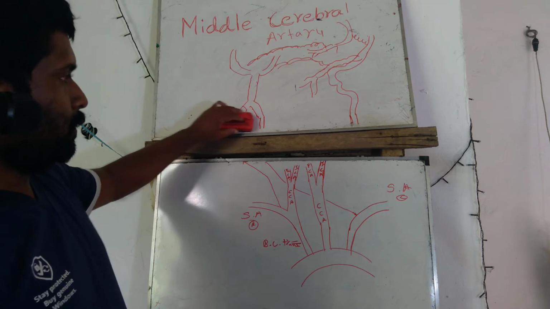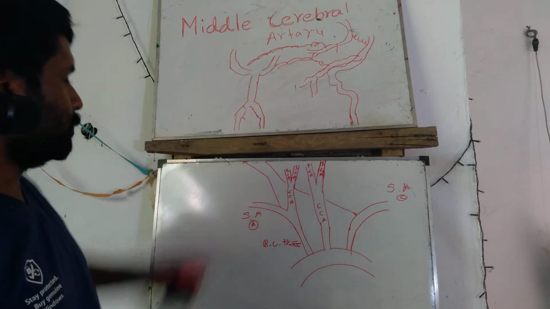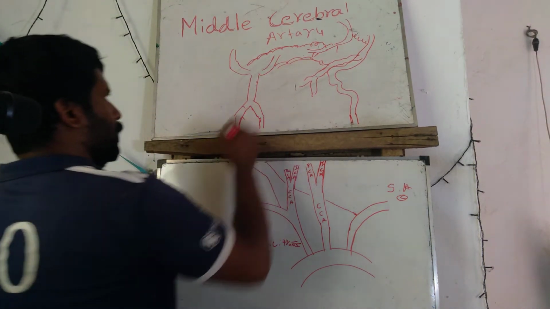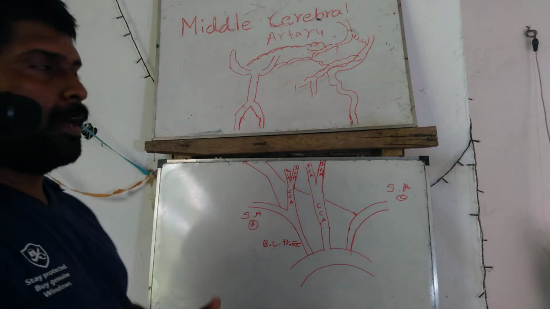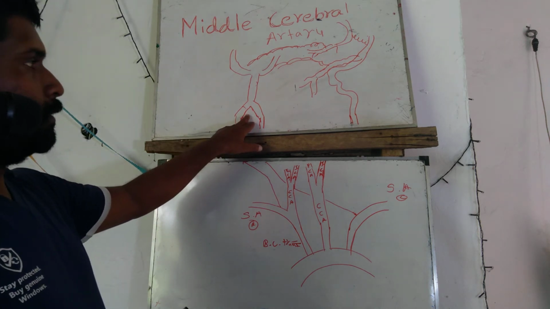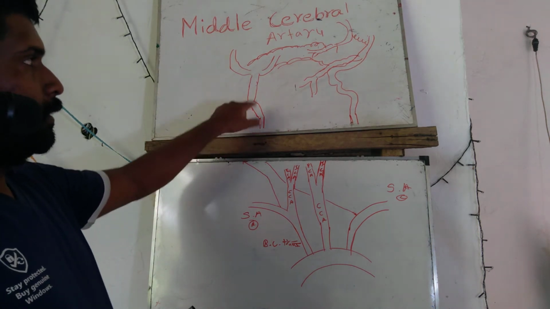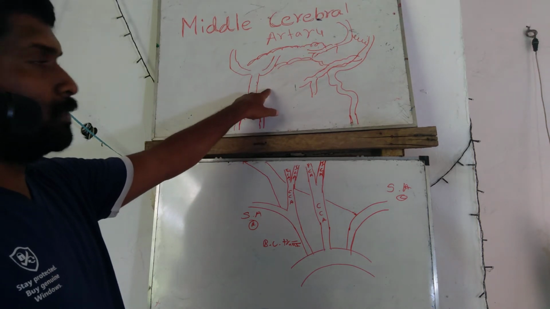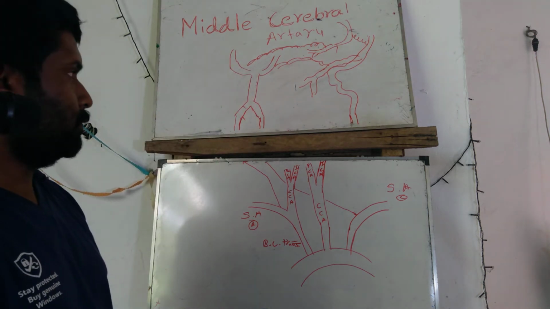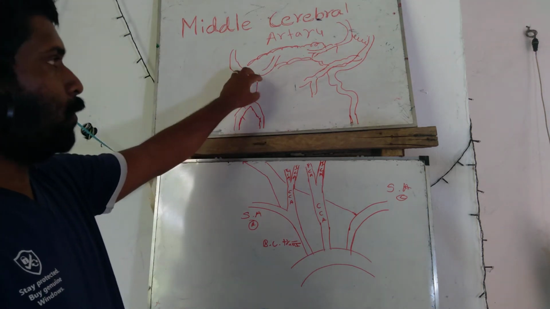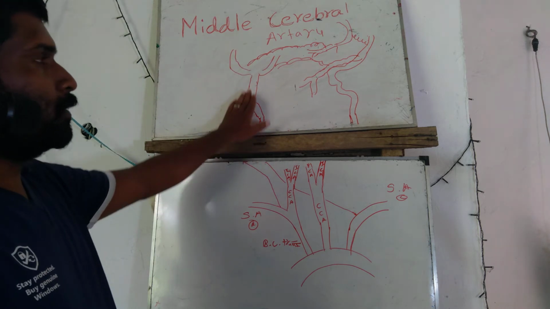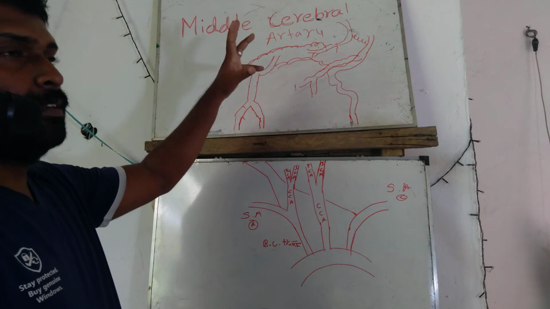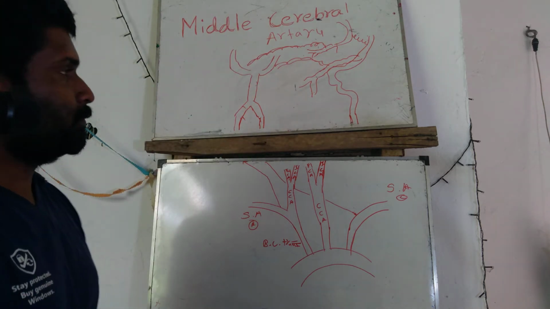Right, then we are going to talk about another most important part. This is the area of the brain: medulla, pons, and midbrain. This pathway clearly goes through the medulla, pons, and midbrain.